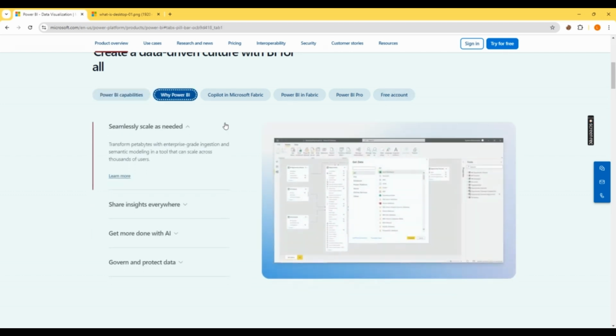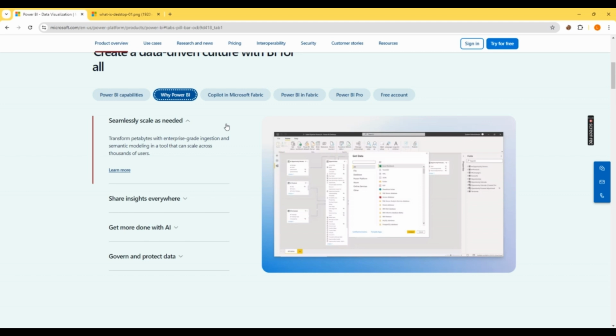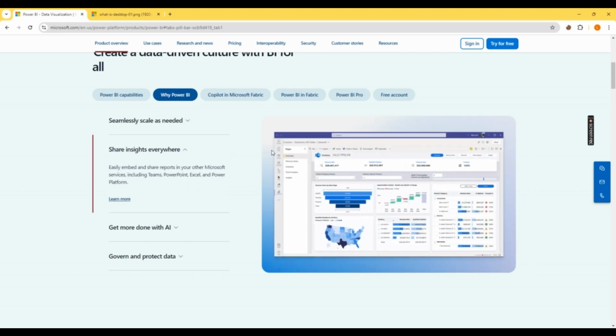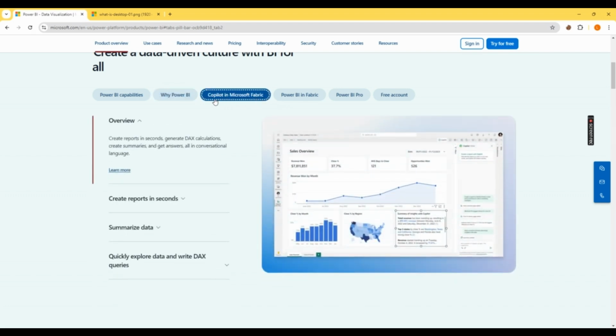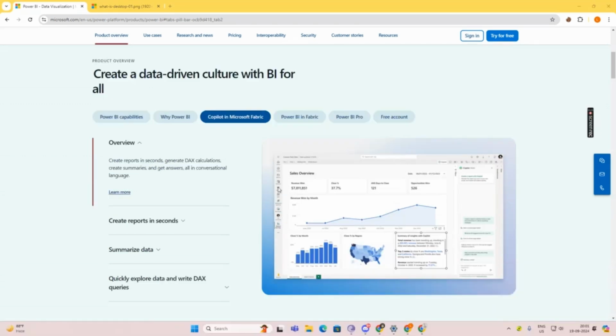So why do we need to use Power BI? It is seamless, scalable, and very easy to use. You can use it in a dynamic way, and it has lots of design options. You can also use AI to do your jobs in a minute. Copilot is the AI tool that we're going to use. Don't worry, I'm going to show you how to use AI with Power BI.